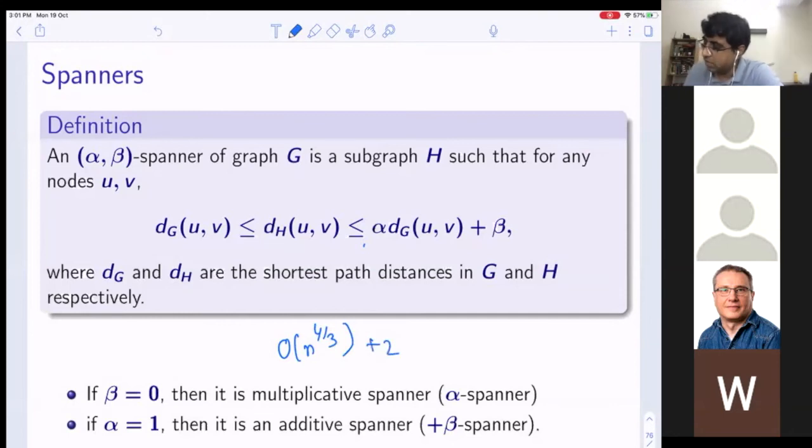And there was the best STOC paper or best FOCS paper in 2016 by Amir Abboud and Bodwin, who showed that this is tight. Okay. So this area, at least the additive spanner area, is still very, very active. Okay. But today we will only be talking about multiplicative spanners.